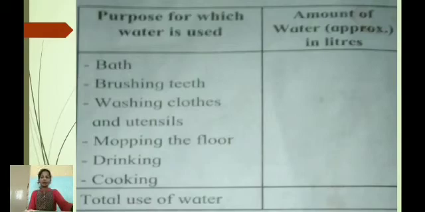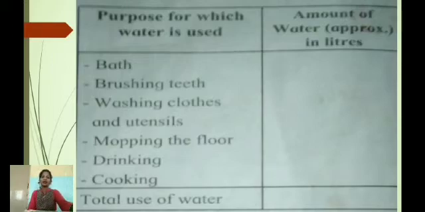This is an activity wherein various purposes for which water is used are given, and you have to record how much amount of water in liters is used in your house for a whole day. After doing this, you have to divide the total amount of water used in your house by the number of persons in your house to find out how much water each person needs.